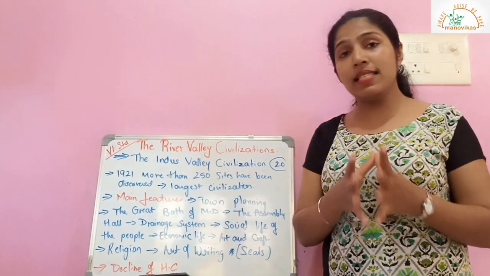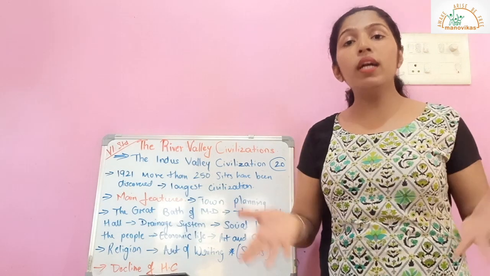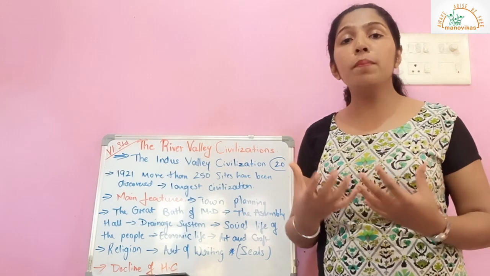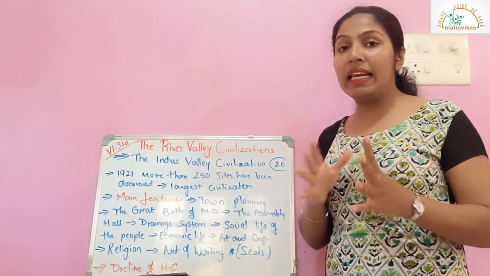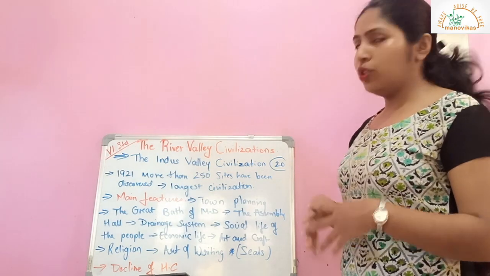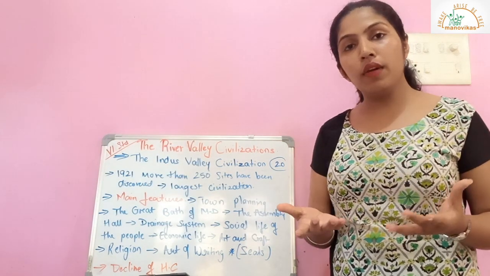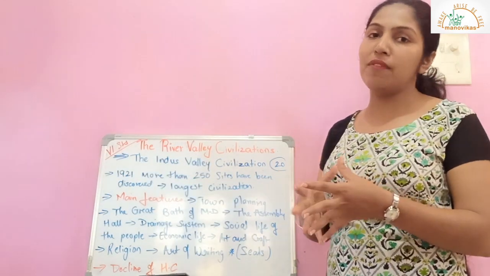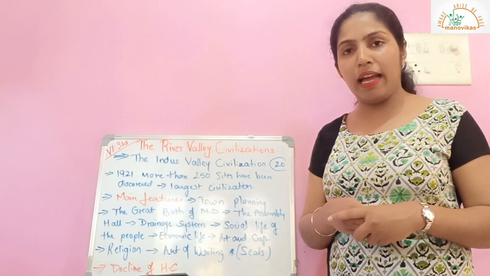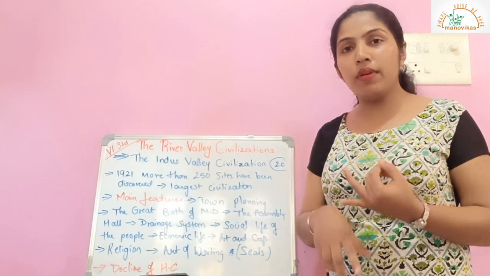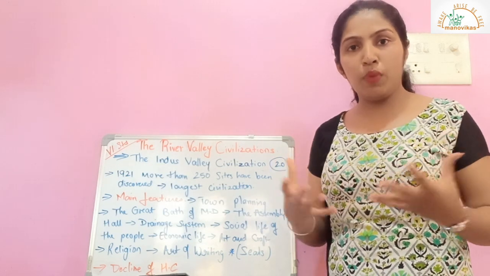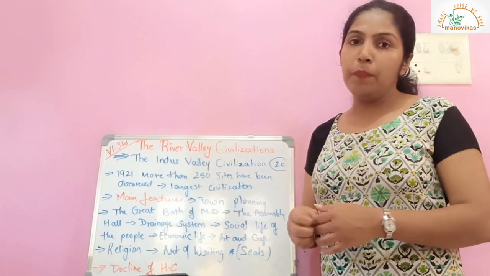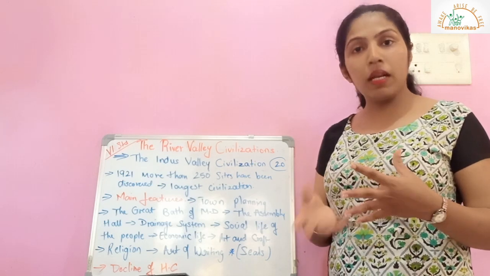Now this excellent system proves beyond any doubt that the people of this civilization gave a lot of importance to sanitation and cleanliness. Now, just like we have social life, people of Mohenjo-daro or Harappan civilization also had their social life. They ate vegetables, cereals, just like we do, the ones that they grew or they imported. They also had fish and mutton.